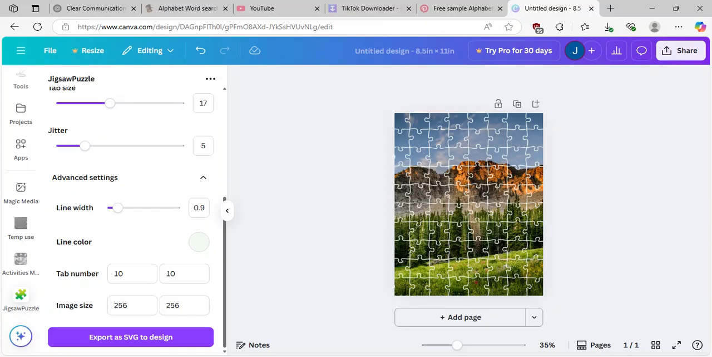in Canva, and then you would export it to Printify or Etsy to create it. And that's how you do the jigsaw puzzle.